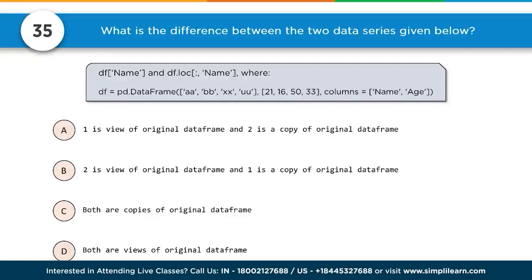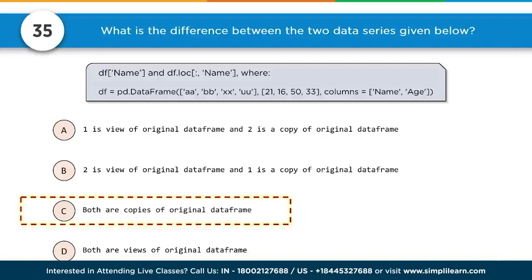If you're working with pandas, you know that unless you specifically tell it to do it inline, and a lot of functions don't allow you to, you're always taking a slice and it is always a copy. So C, both are copies of the original data frame.